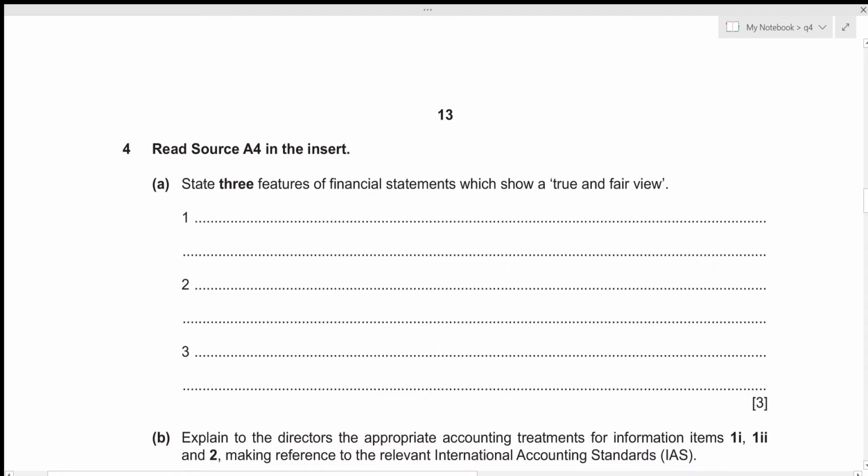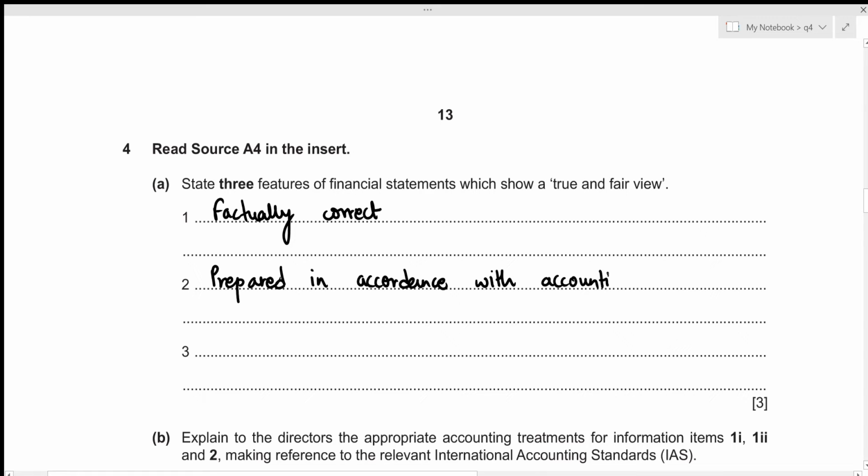So the first one is it should be factually correct. Then the second one should be that those financial statements need to be prepared in accordance with the accounting standards and the legislation of that particular country, because if that's not the case, then it might not show a true and fair view of that particular company. Let's write it down. Prepared in accordance with accounting standards and legislation.